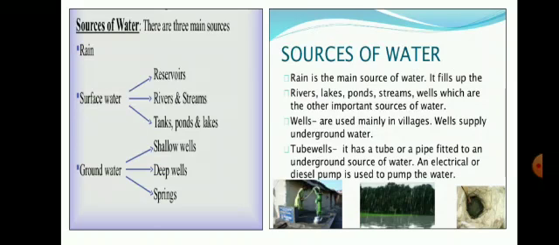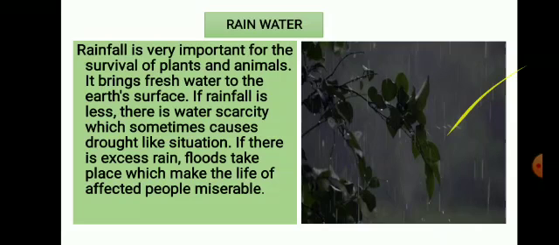Next is wells. Wells are used mainly in villages. Wells supply underground water. During the rainy season, some water seeps into the ground, which is called underground water. Tube wells have a tube or a pipe fitted to an underground source of water. An electrical or diesel pump is used to pump the water.